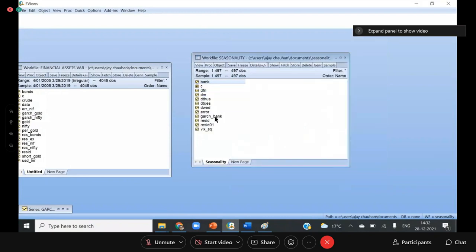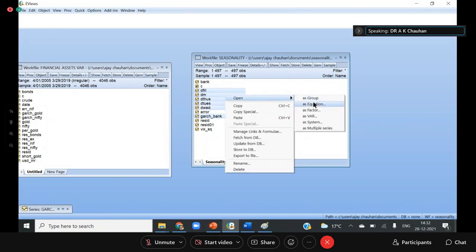So we have this Garch Bank. Now I want to find out whether there is a seasonal nature in the Garch volatility or not. So I click on Friday, Monday, Thursday, Tuesday, Wednesday, and open as an equation.